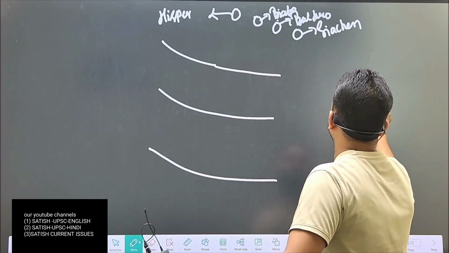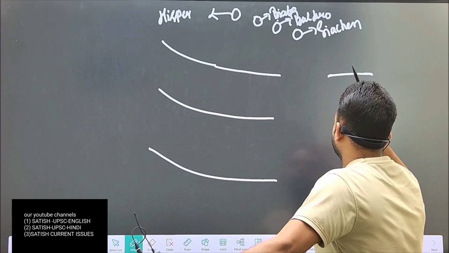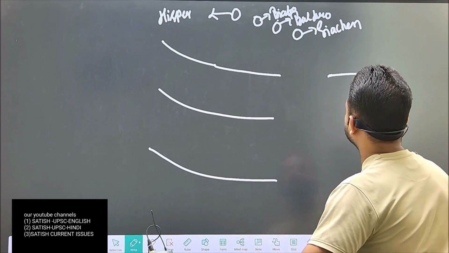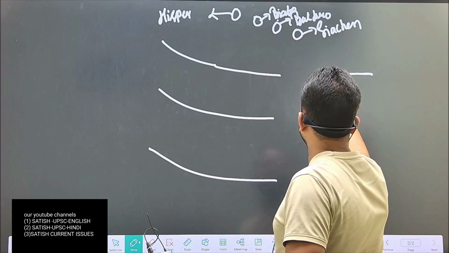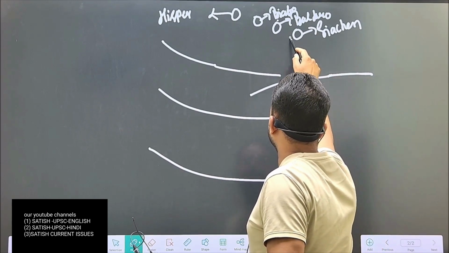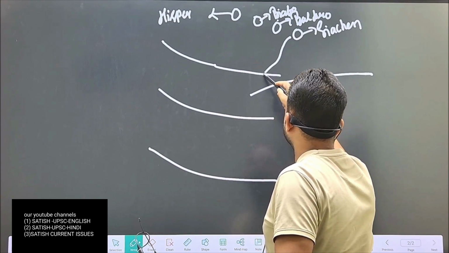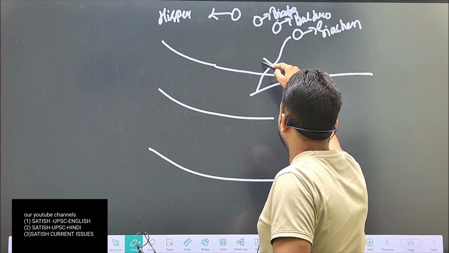So Shyok River is originating from the eastern glacier in Jammu and Kashmir, and another river is originating from Siachen Glacier, which is Nubra.